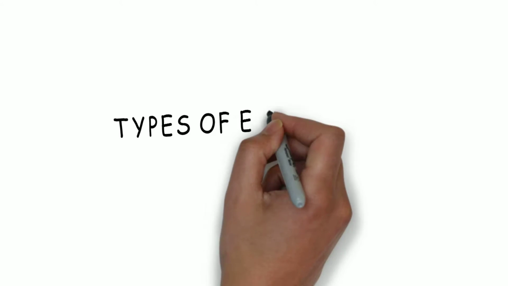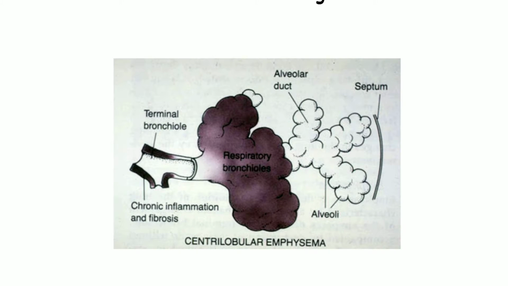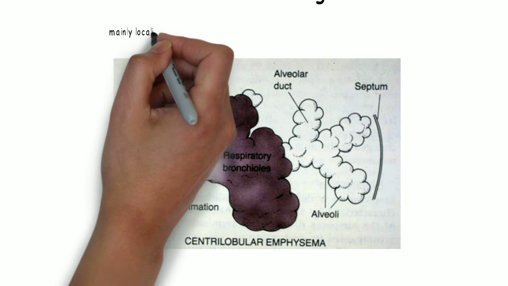Today's topic is types of emphysema. There are four types of emphysema: centriacinar, panacinar, paraseptal and irregular. Let's start. First is centriacinar.